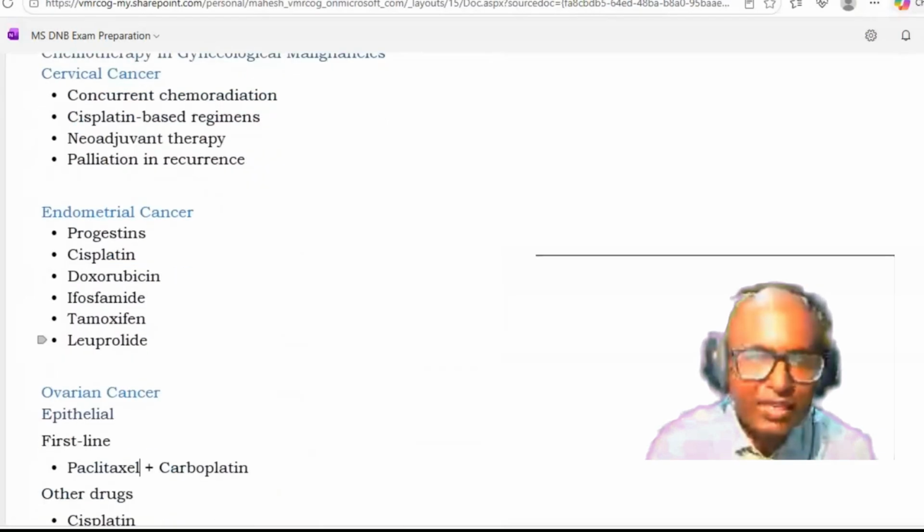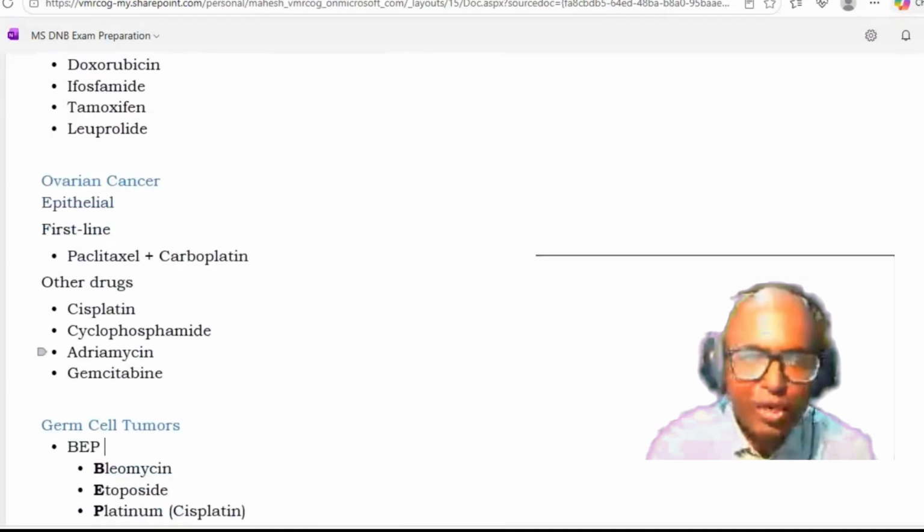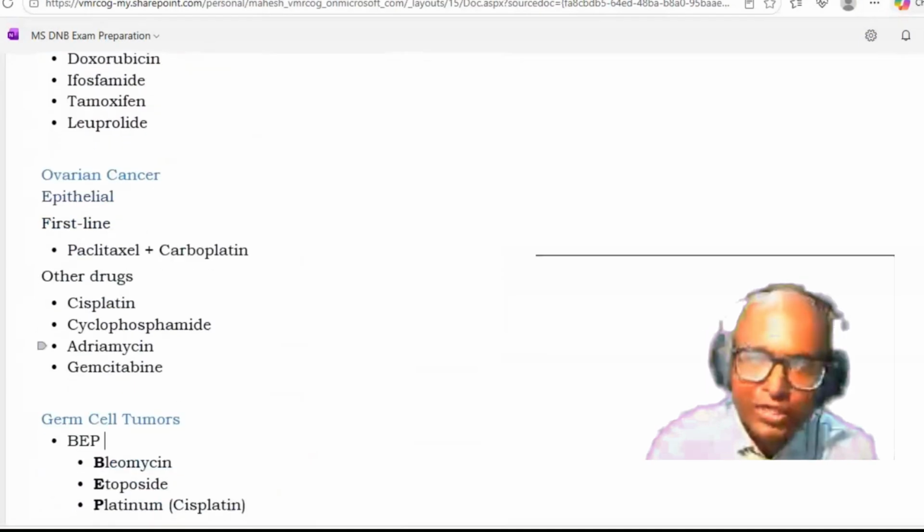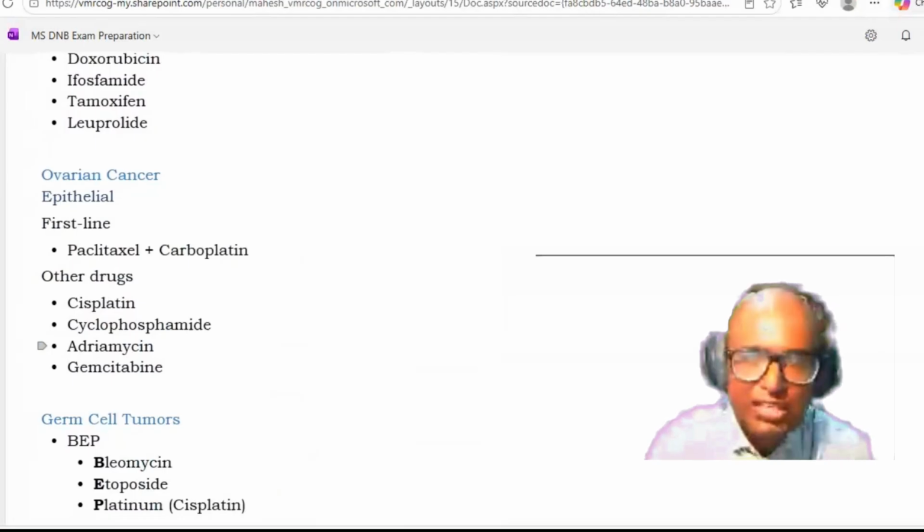These are the things which are commonly used. In ovarian cancer, first line for epithelial cancer is paclitaxel and carboplatin. Other drugs which can be used are cisplatin, cyclophosphamide, adriamycin, and gemcitabine.